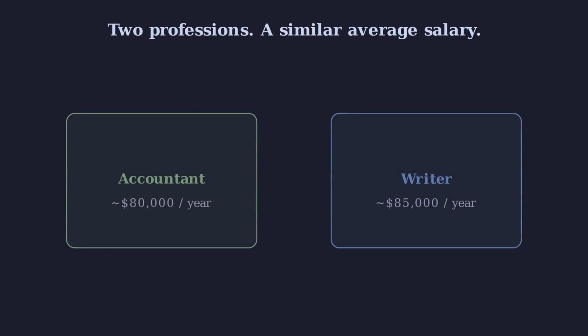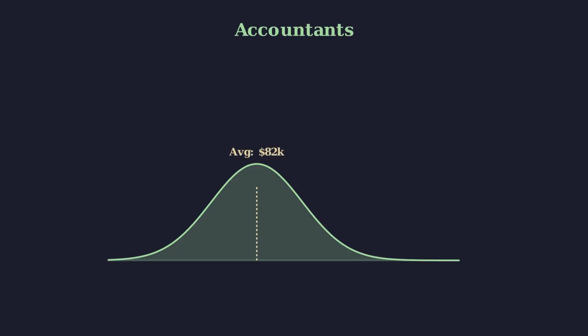Take two professions, an accountant and a writer. Both have a similar average salary, somewhere around $80,000 a year. Look at the accountants first. Their salaries are tightly clustered around that average. Most accountants earn close to $80,000.